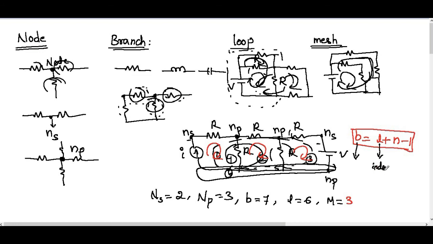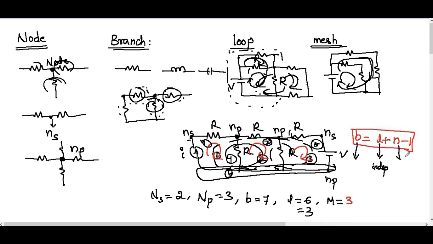We have taken total loops in this circuit as 6, but for this condition we have to take the independent loops, that is, individual loops. How many independent loops do we have? 1, 2 and 3. So we have 3 independent loops.